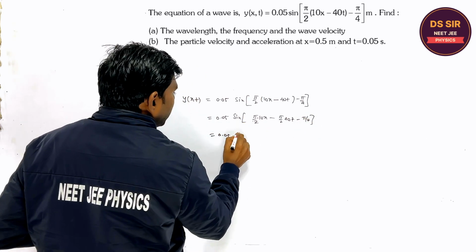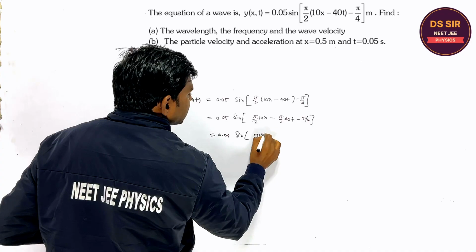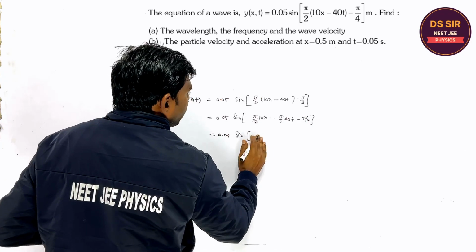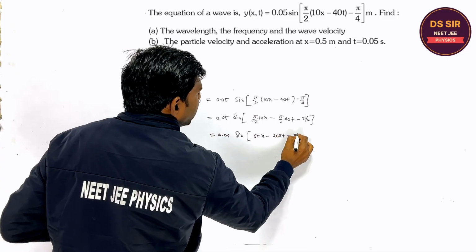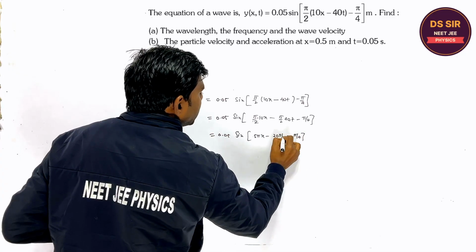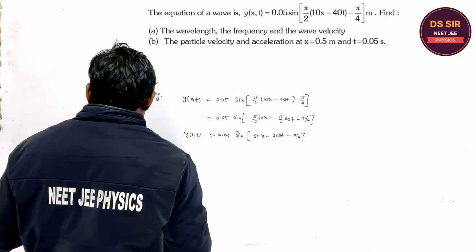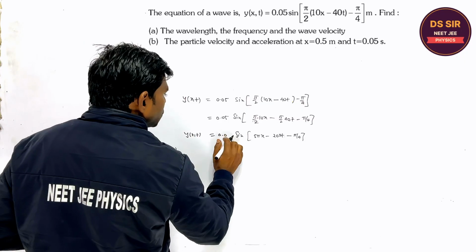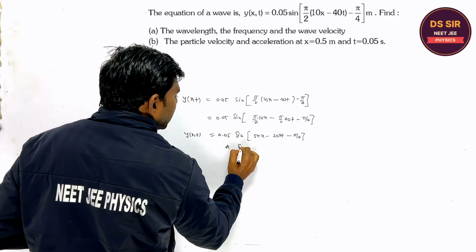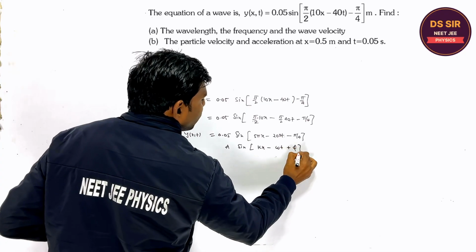So 0.05 into sine of 5 pi x minus 20 pi t minus pi by 4. Is it clear or not, you tell? So in the A part, they are asking the wavelength, frequency and the wave velocity, that is the wave speed. So you will compare with A sine kx minus omega t plus phi.